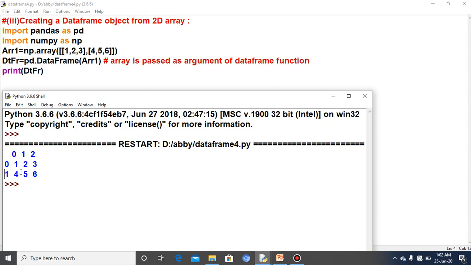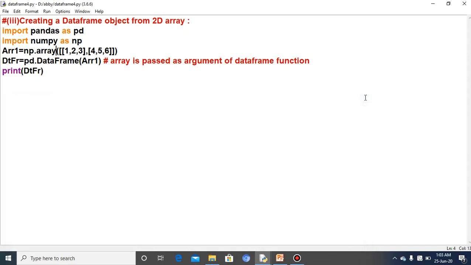So it comes as the values of the data frame because no key is specified. By default, the index names for the columns and for the rows come as 0, 1, 2, 3. If more values are there, then the number of columns will increase. So this is the way of creating the data frame.